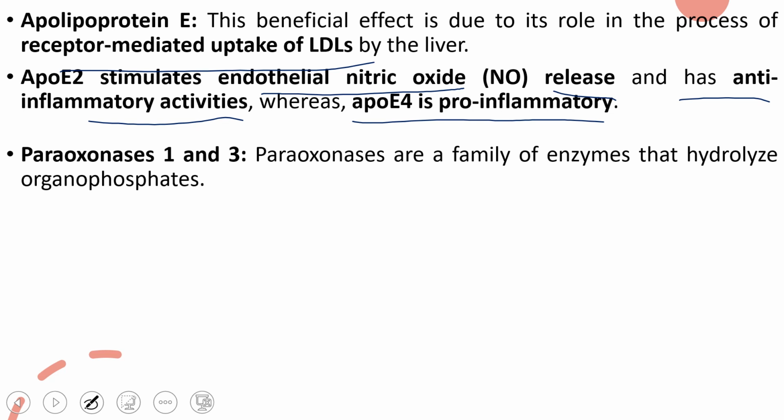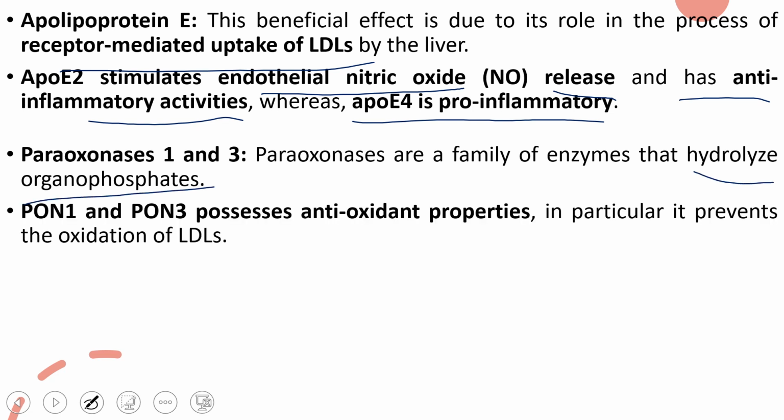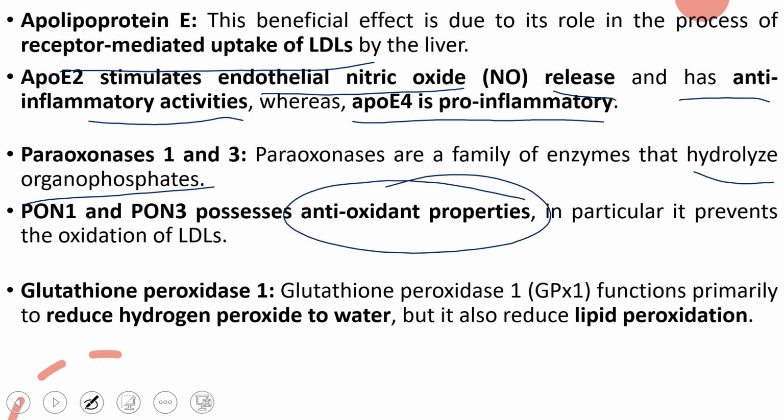Other than this, it contains a number of other proteins or enzymes. One of the enzymes is paraoxonase 1 and 3. Paraoxonase is an enzyme family which normally hydrolyzes organophosphates. The paraoxonase genes 1 and 3 possess antioxidant properties. So overall, a number of proteins in HDL have antioxidant, anti-inflammatory, and anti-atherosclerotic activity. Because of all those things, it is very good for our health.